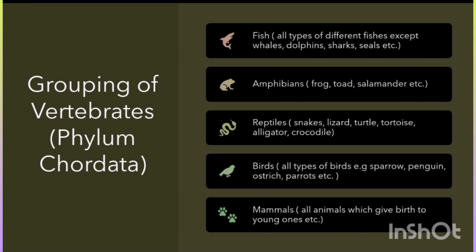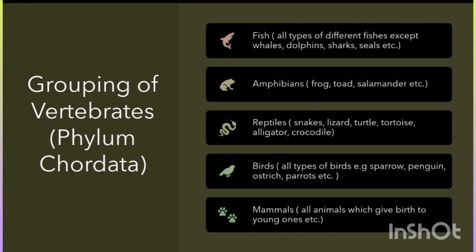Then birds. All the types of birds, either those that can fly or can't fly, will be considered to be birds, like hen, ostrich, pigeon, penguin, etc. All are considered to be birds. Why? Same, because they have a backbone in them, plus they can fly. But a few birds can't fly, like ostrich, hen, and penguin.